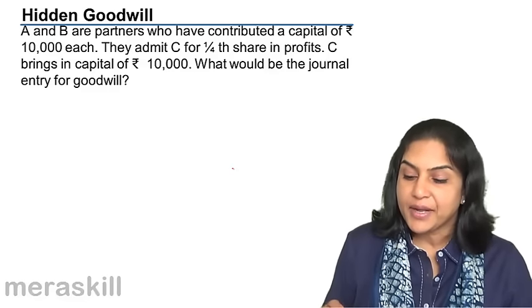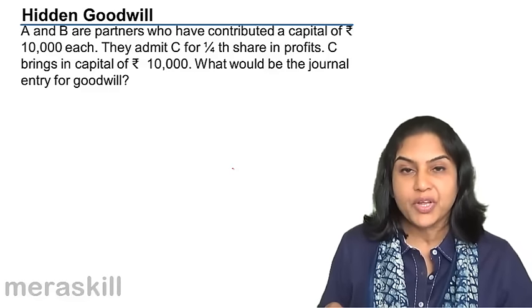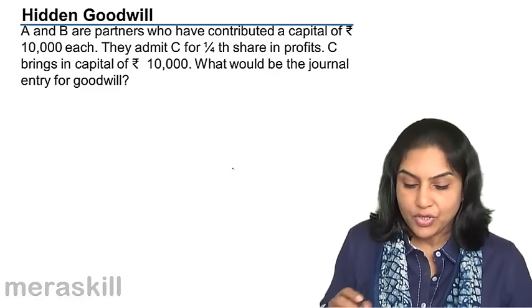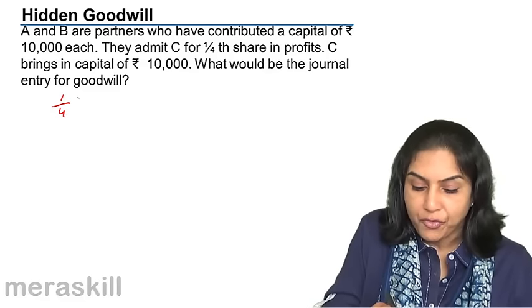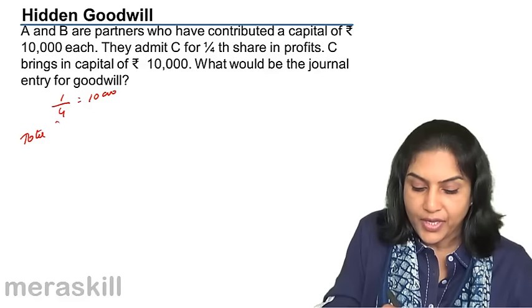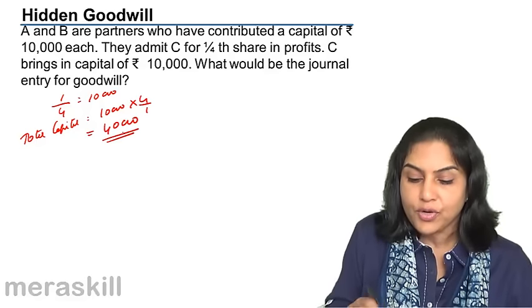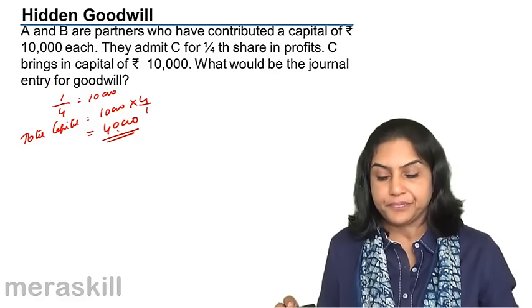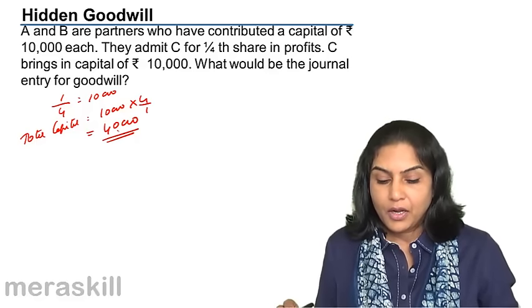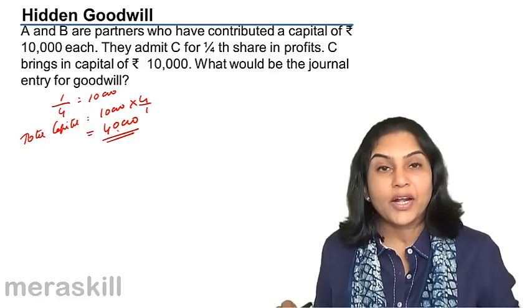If C is admitted for 1/4 share and brings in a capital of 10,000, what does it mean? 1/4 share is equal to 10,000. Therefore, total capital is equal to 10,000 into 4 by 1 equal to 40,000. This should be the total capital of the firm.